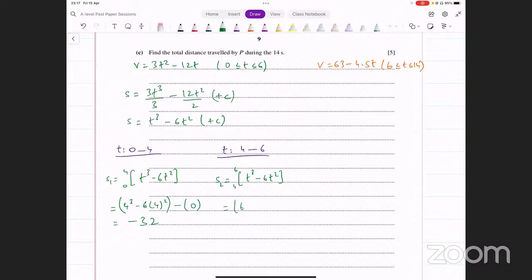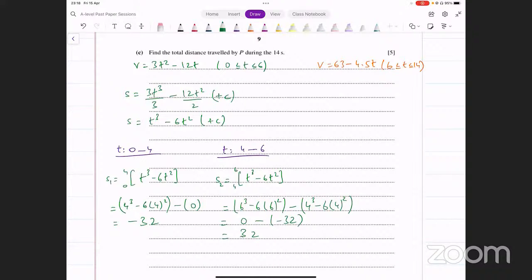So we have 6 cube minus 6 into 6 squared minus 4 cube minus 6 into 4 squared. Let's evaluate this. First bracket turns out to be 0. The second bracket turns out to be minus 32. And this is plus 32. ये मेरे पास 32 आ गया for the second part.